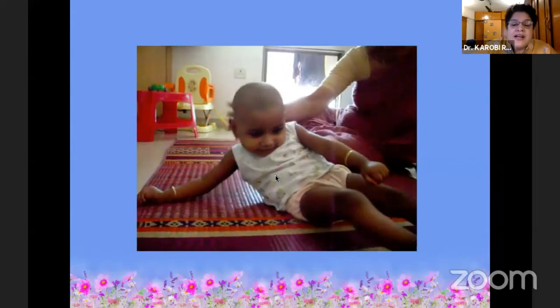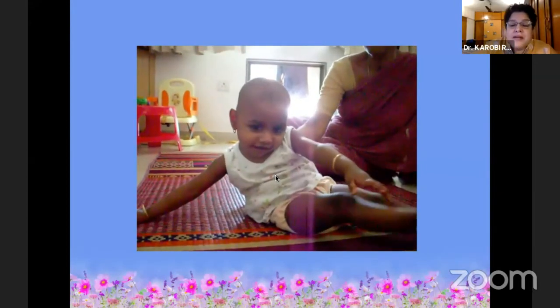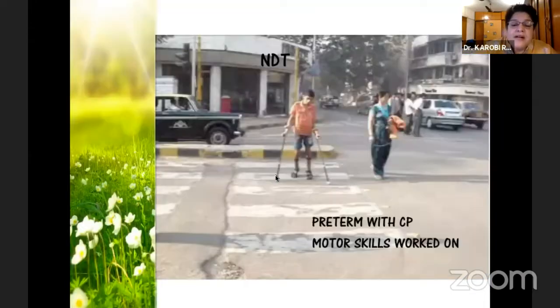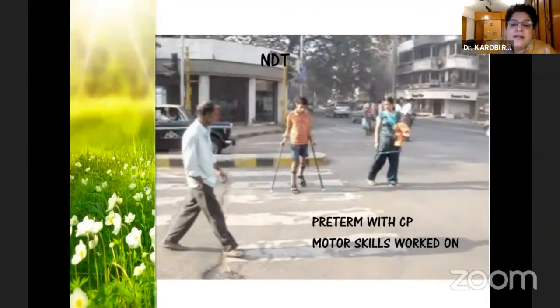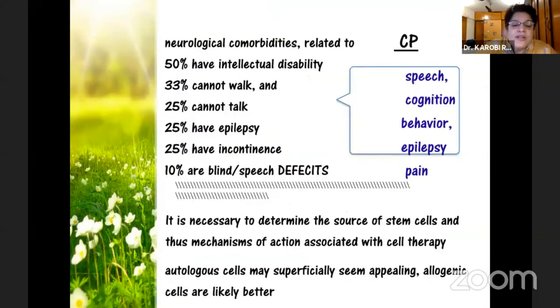This is another child who was babbling. This was actually a shaken baby, and this is how the child presented. But this child is now capable of independent ambulation. Another CP child who has done well. This is a learning disability child, and all these children do well.